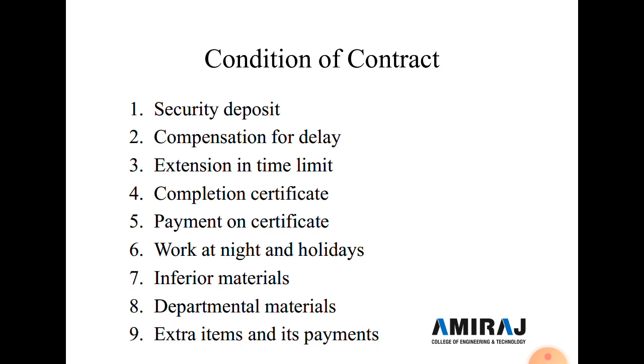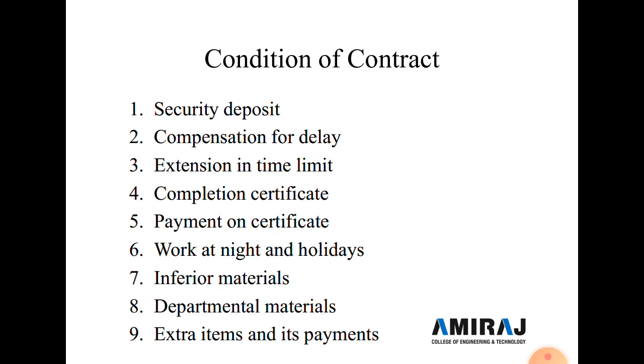Now the sixth type of condition of the contract is work at night and on holidays. No work shall be done at night, on a Sunday or any other holiday without written permission of the engineer in charge. So here holiday and night work is avoided by the contractor.